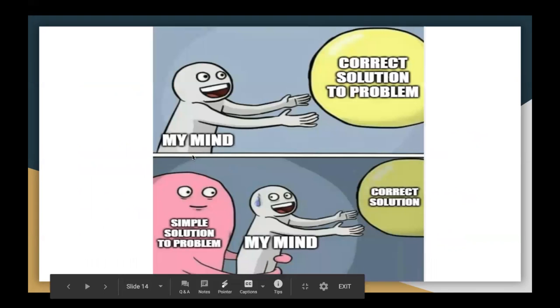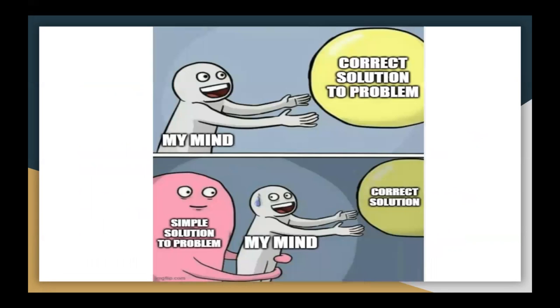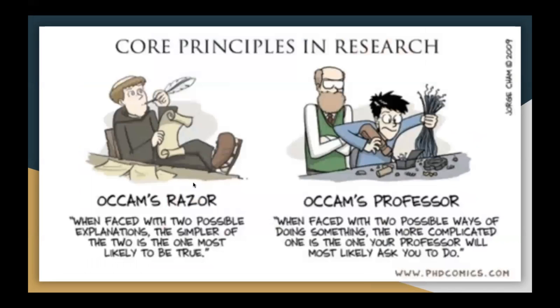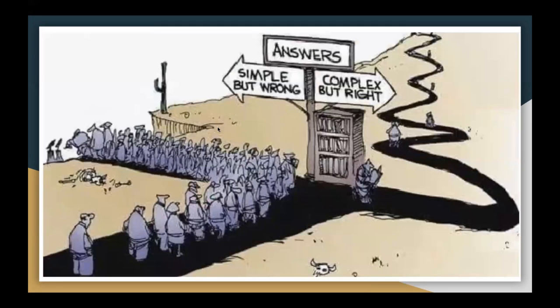From this picture, we can conclude that a simple solution to a problem can divert our mind from getting a correct solution. In this case, I would like to spend most of my time in leisure and just chilling out. But my professor will choose a complicated way of doing something, which will seem absurd to me now, but will help me in the future. In this scenario, most of us will like to choose our way, which is simple, but it may be wrong. And only few will choose the complex path, which is most probably right.